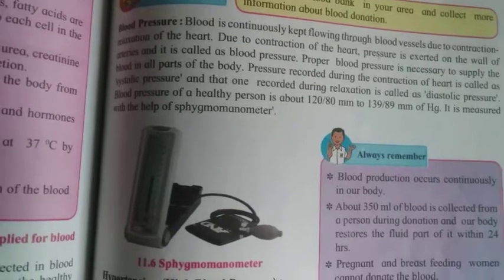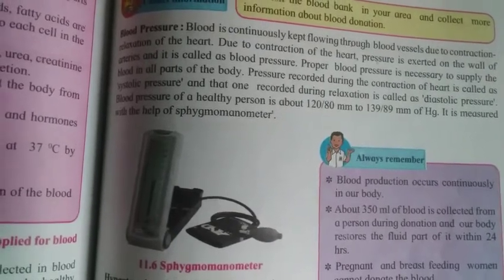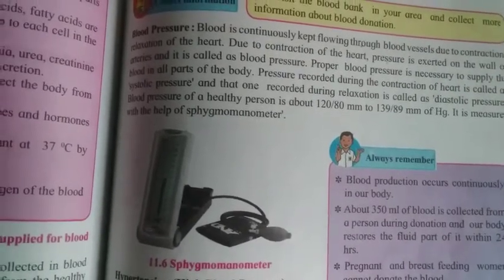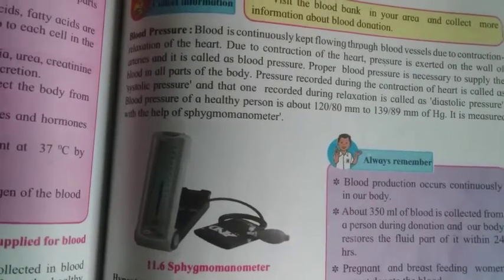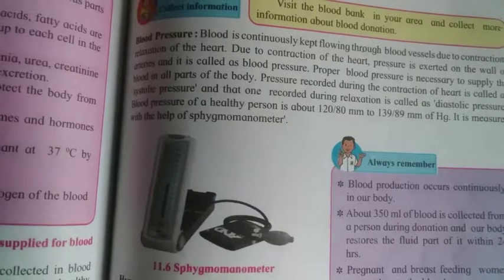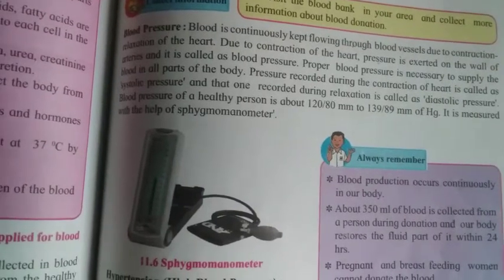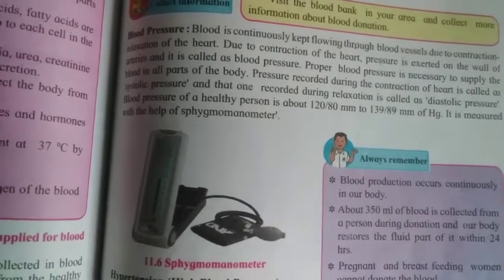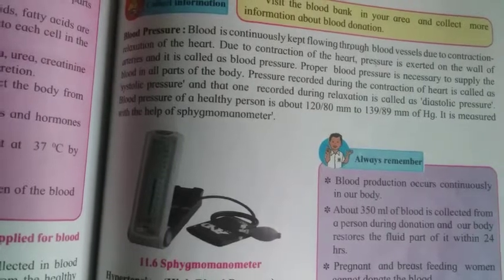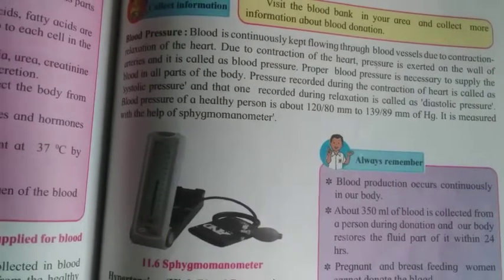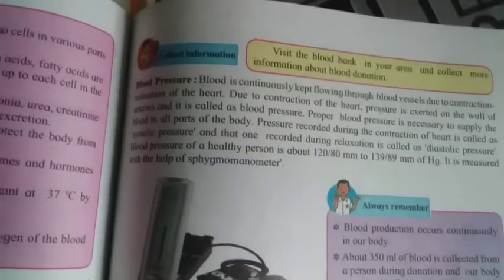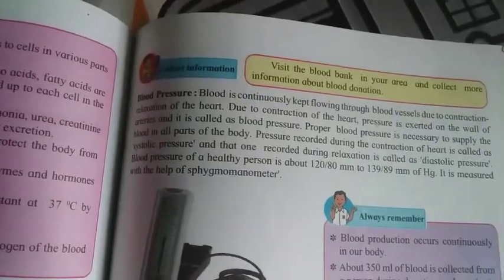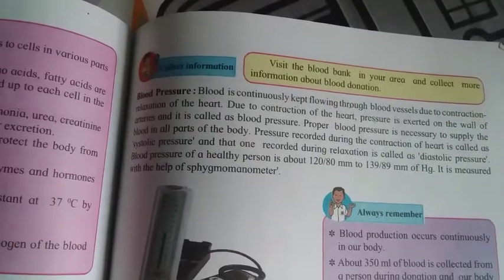The pressure recorded during contraction of the heart is called systolic pressure, and the one recorded during relaxation is the diastolic pressure. Blood pressure of a healthy person is 120/80 or 139/89. It is measured with the help of a sphygmomanometer.